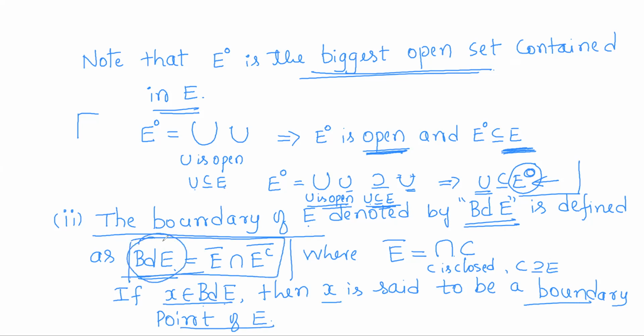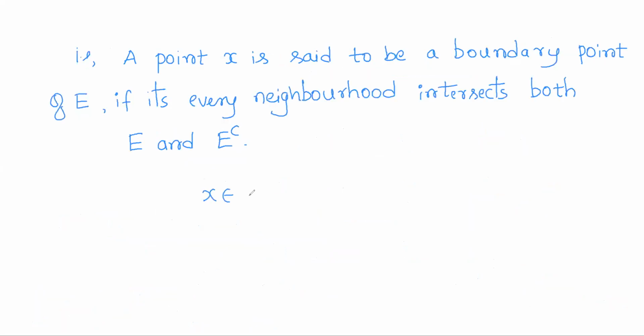The points of this set are called the boundary points of E. So we can say X belongs to the boundary of E if X belongs to the intersection of the closure of E and the closure of E complement. X belongs to this intersection provided X belongs to the closure of E and X belongs to the closure of E complement.